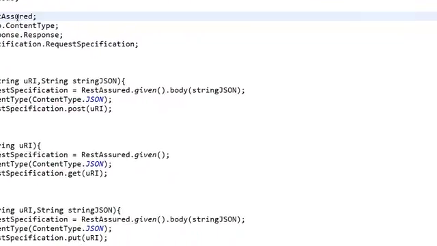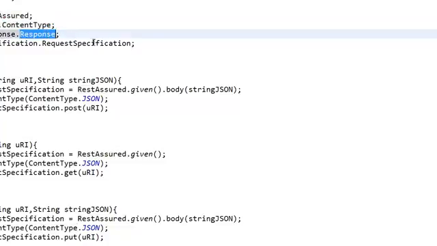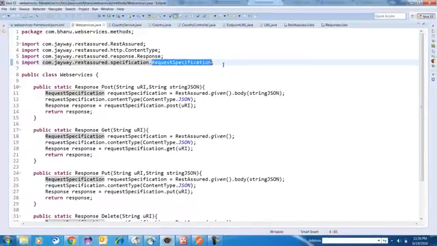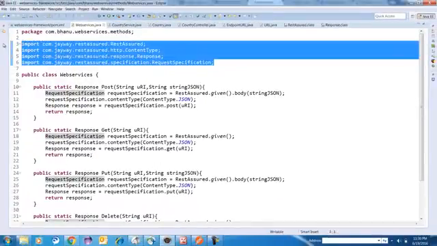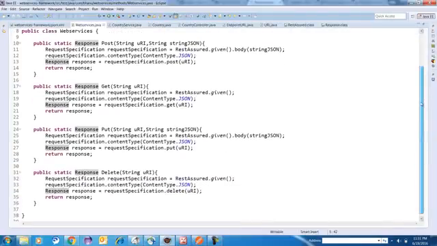So first you can see that rest assured class, then your content type, then your response, and then your request specifications. So these imports are very important. You don't have to type this. The moment you start writing post, get, put and delete, first time you will get a lot of compile time errors. So place mouse over it and import one by one, right? So this web services.java class coding is done, right? I'm done with the coding.